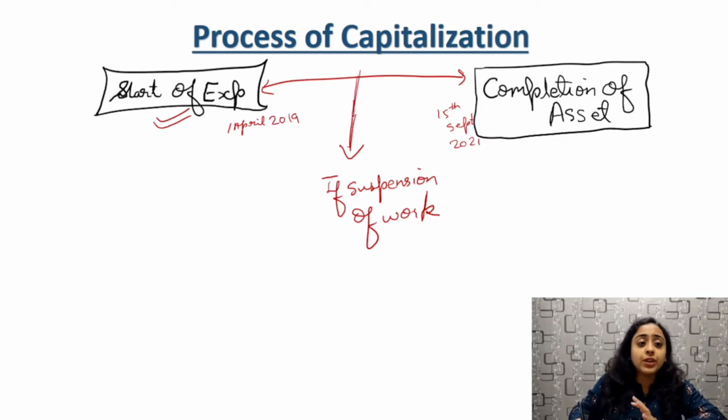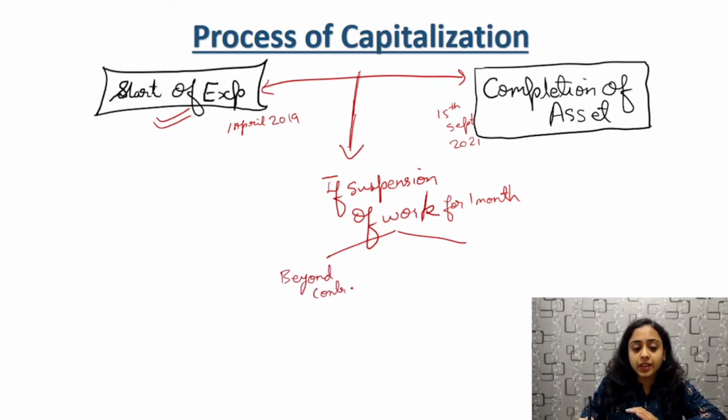Now during this, due to any reason, any suspension of work occurs, for example for 1 month. Then we'll see if this is within control or outside control. If it is beyond the control of the entity, then what will we do? We'll continue capitalization.